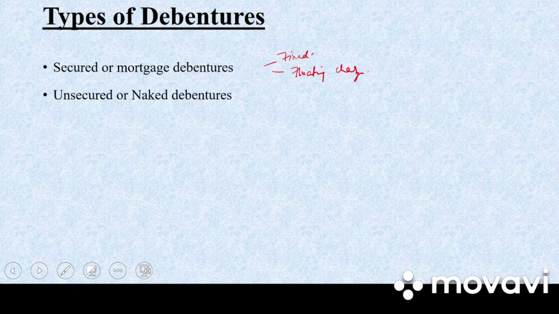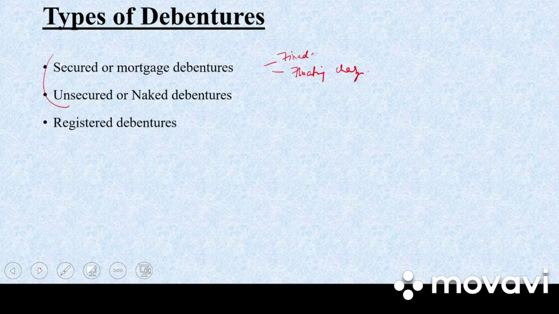Next we have unsecured or naked debentures. In this kind of debentures there is no security. The holders of the debentures are treated as unsecured creditors. तो इसमें कोई सिक्योरिटी नहीं रहती है. If the company fails to pay the debt, debenture holders have no security to realize their money. It is the total opposite of secured debentures.